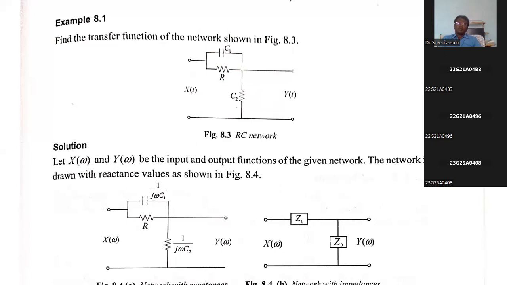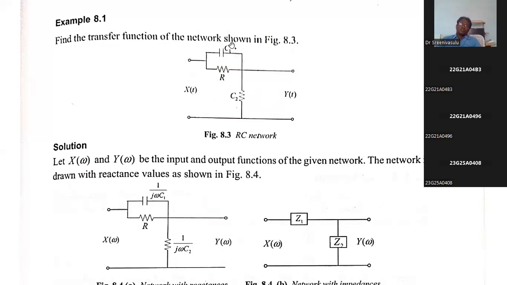So you see in the network, first, R and C, these two are in parallel. And the second element is a capacitor, with no issue with that. Whenever the given network is in time domain, better you convert it into S domain and then go for frequency domain. Suppose if you want to convert it into S domain, x of t Laplace transform is x of s.